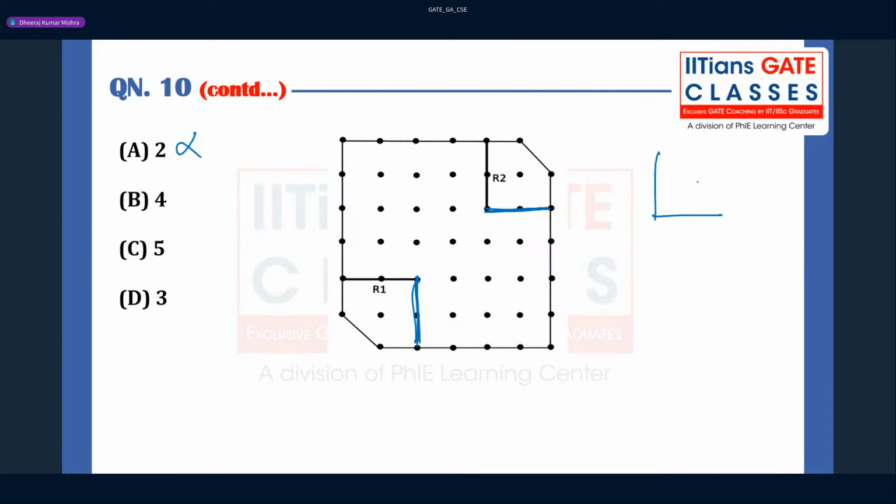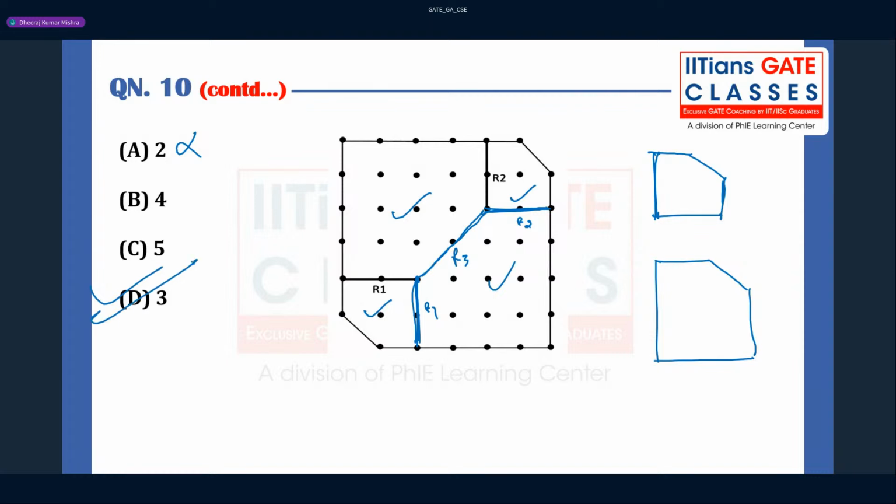You see how the shape is looking. This can be the shape, and this shape can be bigger also, guys. You can take a very big shape also. The shape can be the same but the area can be different, right? Now if you take this kind of row, this is R3, this is R1, and R2. This is again the same. So this is first, second, third, fourth. There are 4 plots that get divided if you choose these 3 rows, ropes, right? So the correct option for this question will be D.